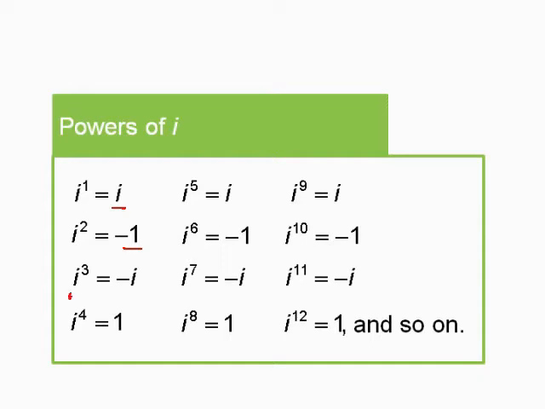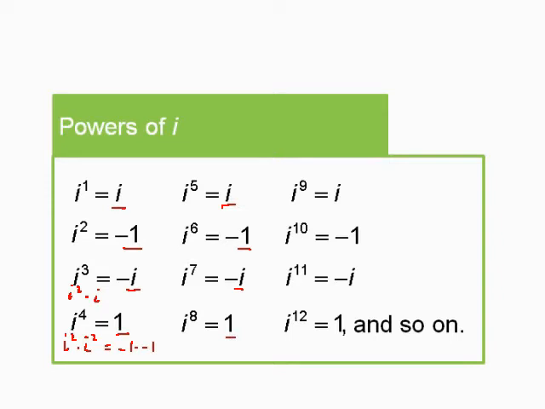i to the third power, he broke up into i squared times i, which would be -1 times i, which would give us -i. And i to the fourth power is i squared times i squared, because remember, whenever you multiply same bases, you add the exponents, which gives us -1 times -1, or +1. Now what Descartes came up with is he kept breaking apart these powers. These four repeated. Notice that i to the fifth is i, i to the sixth is -1, i to the seventh is -i, i to the eighth is 1.